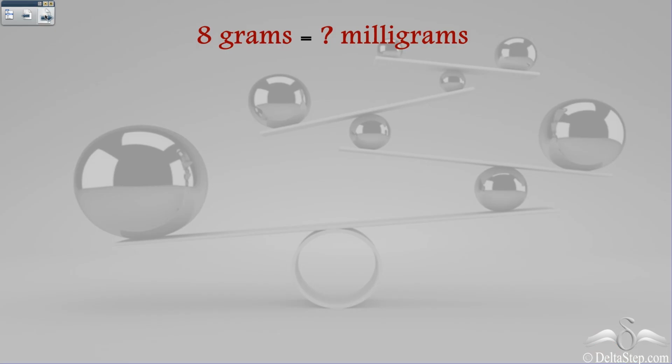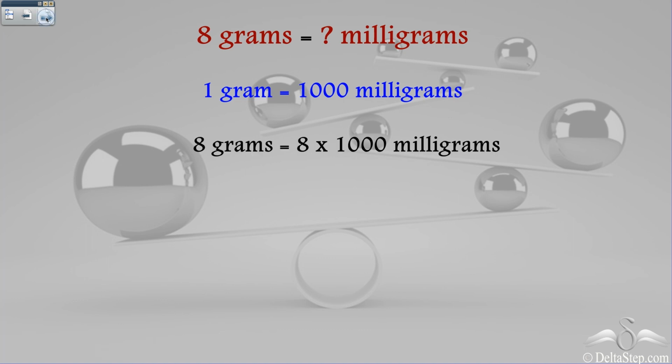So as you know the conversion, let's convert 8 grams into milligrams. First of all, we know that 1 gram is 1000 milligrams. So we need to calculate 8 grams. So grams to milligrams, we are converting from larger to smaller unit.